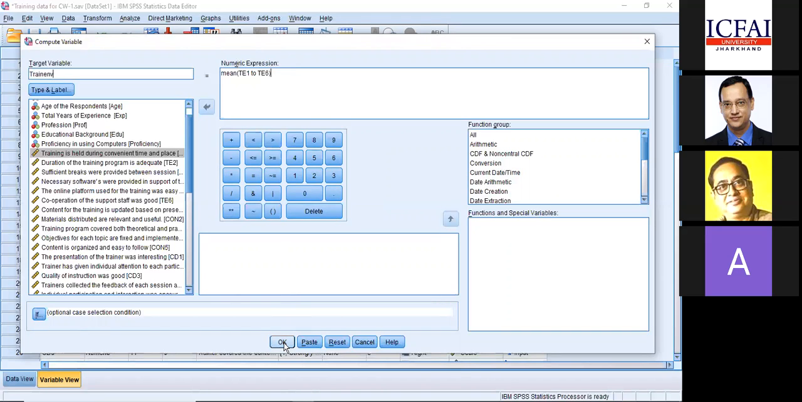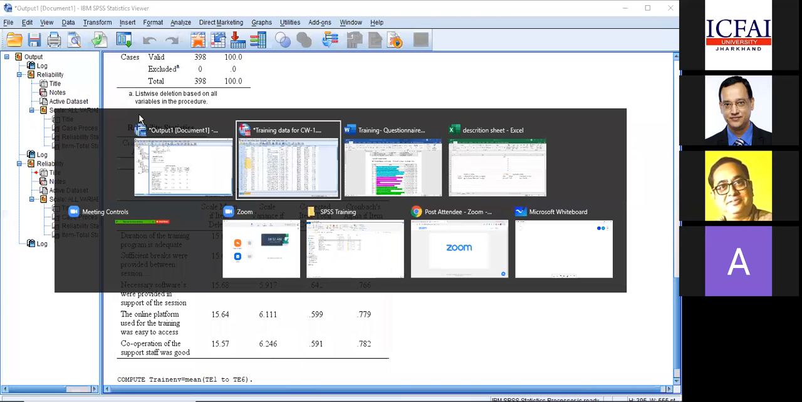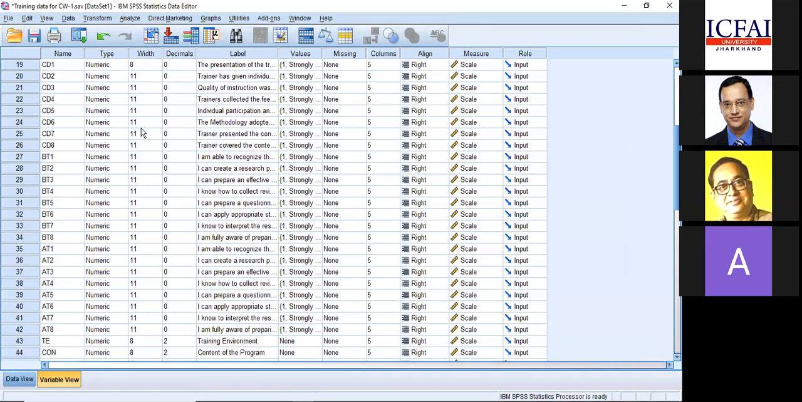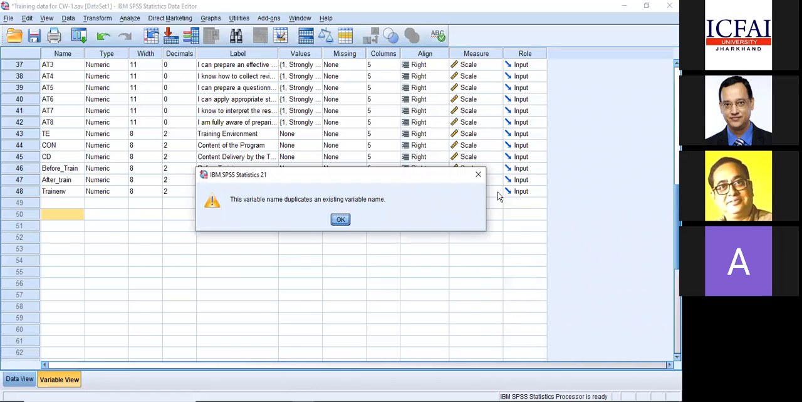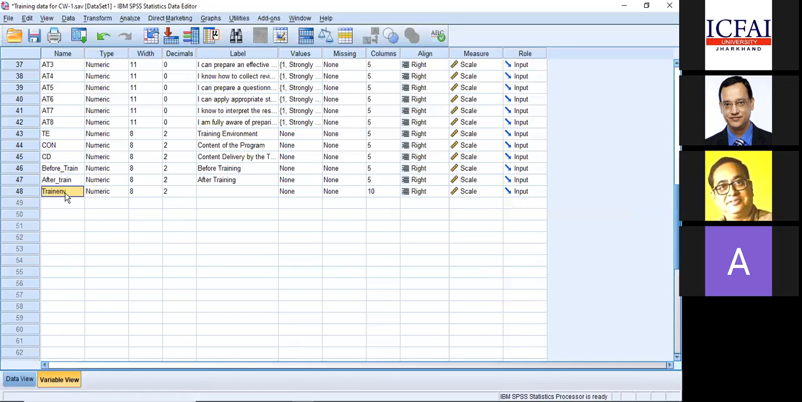So I'm clicking OK. Now, what is happening is, go to your training data variable. Go to the last row in your variable view. You can find one variable has been created as instructed by us, as training environment. A new variable has been created. It is just like creating a new variable such as gender. Similarly, I have made a computation.